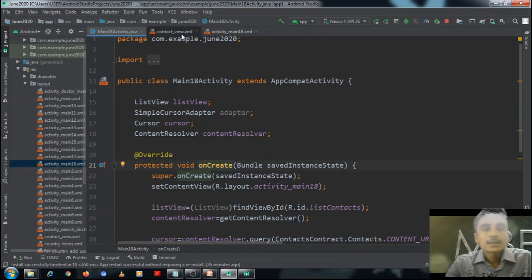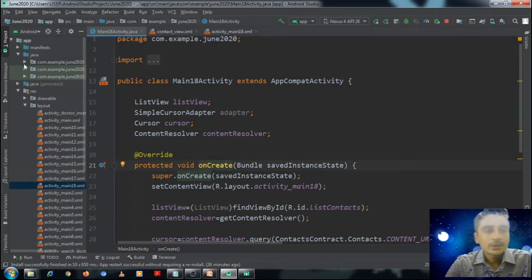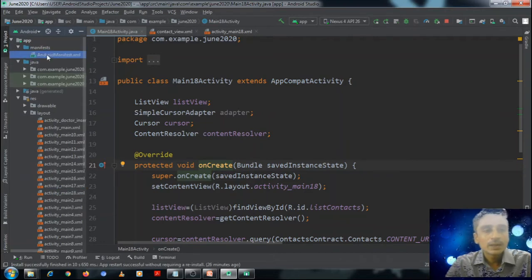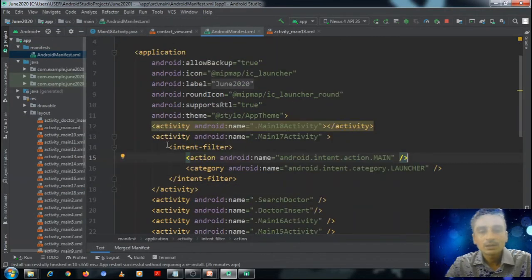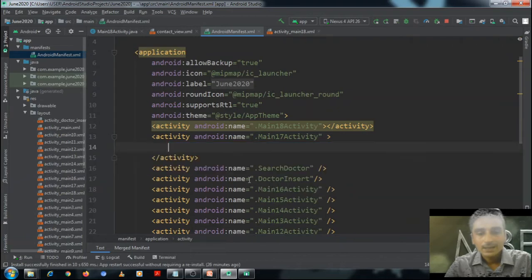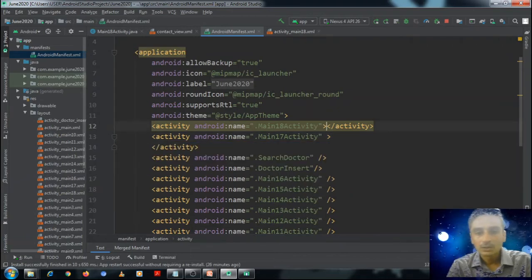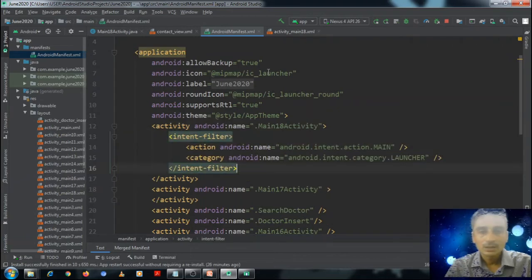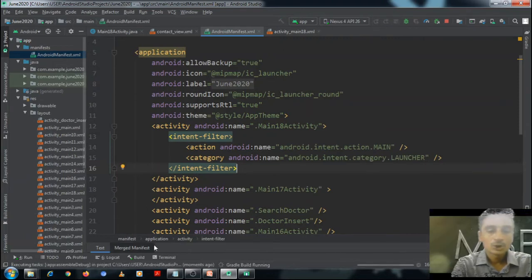So let's execute this code and check whether it is running as expected or not. Okay, let's run it.